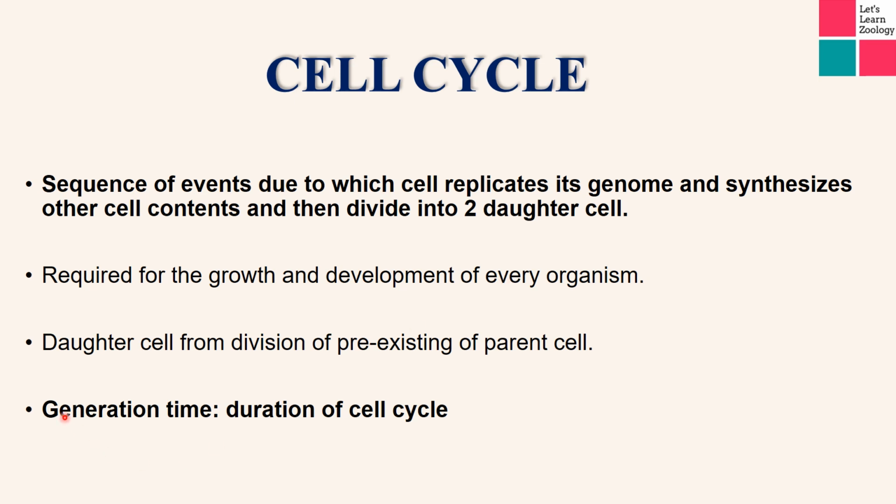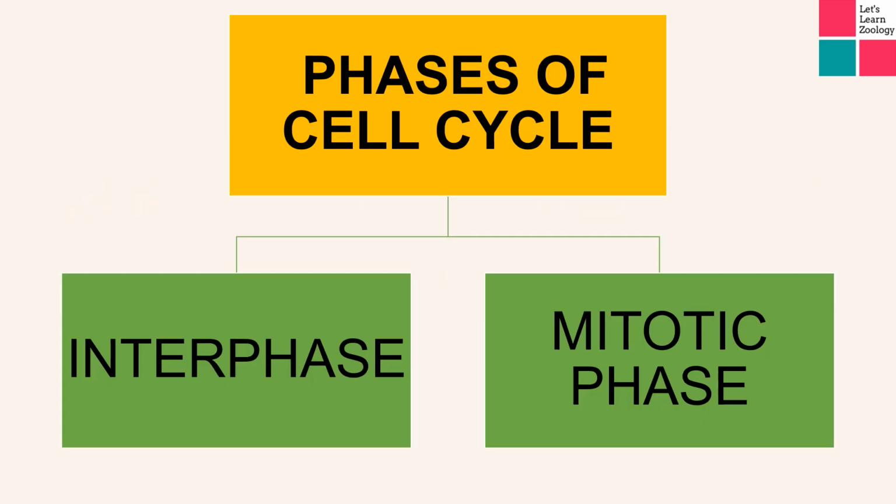Now the generation time, which is the duration of the cell cycle. So generation time is the time a cell takes to complete its cycle. That time or duration is known as the generation time. Now the cell cycle is divided into two phases, interphase and mitotic phase or M phase.